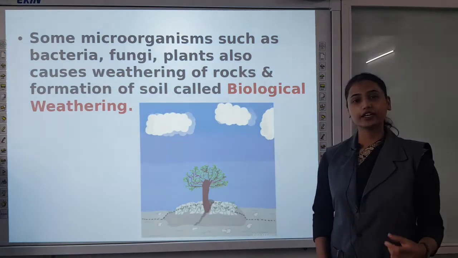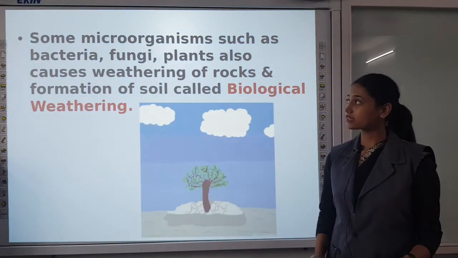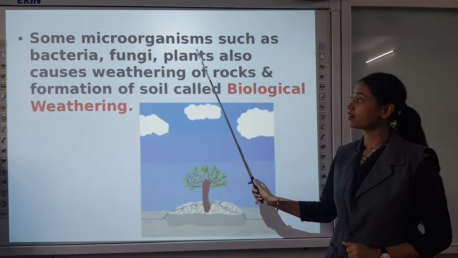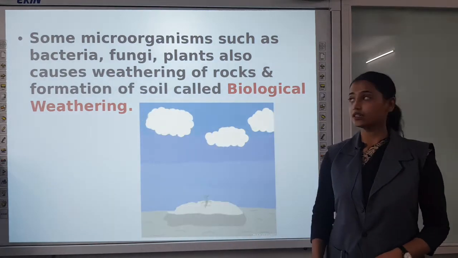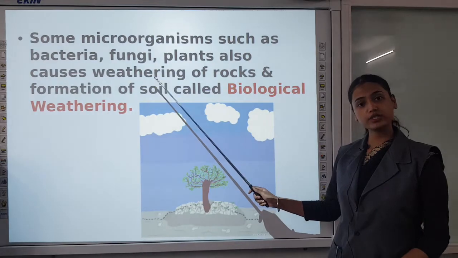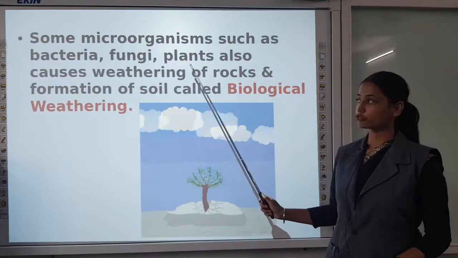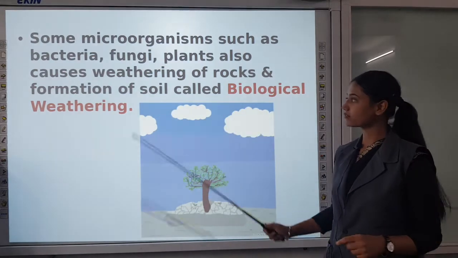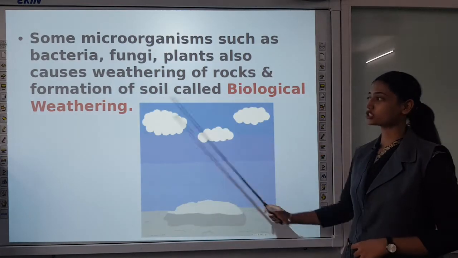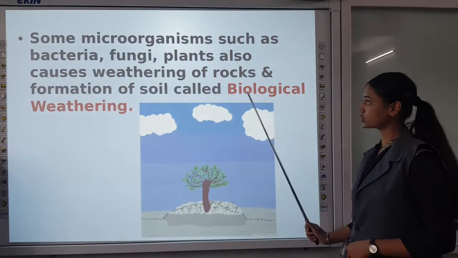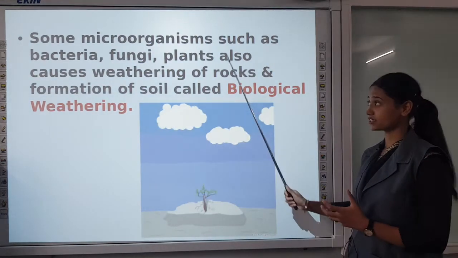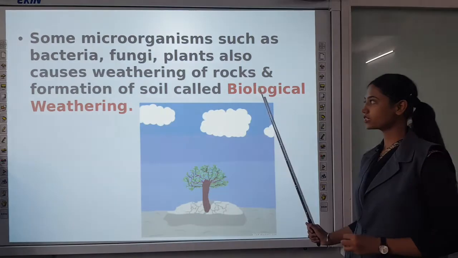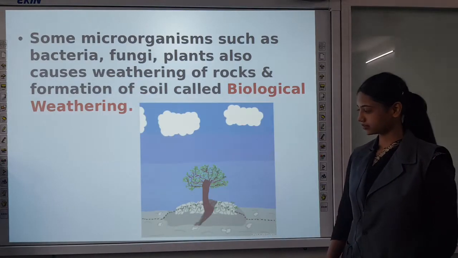Not only air, water and temperature, but a few microorganisms like bacteria, fungi and plants also cause weathering. They are also responsible for breaking down of rocks. Now living organisms are included, that's why we call it biological weathering. Bio means life. These living organisms are involved in the formation of soil, so we call it biological weathering.